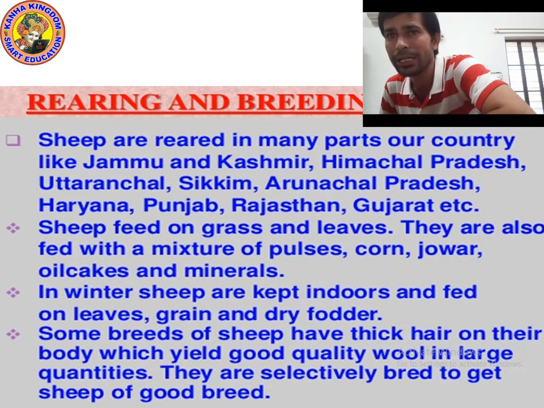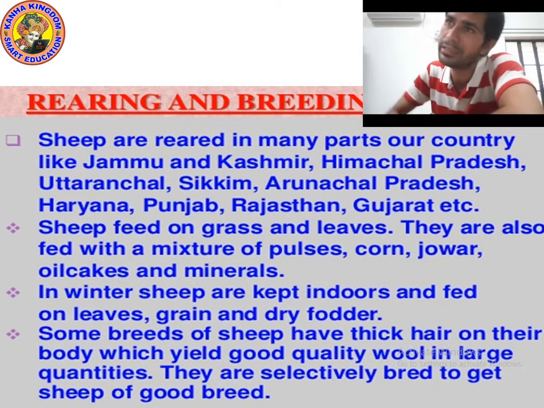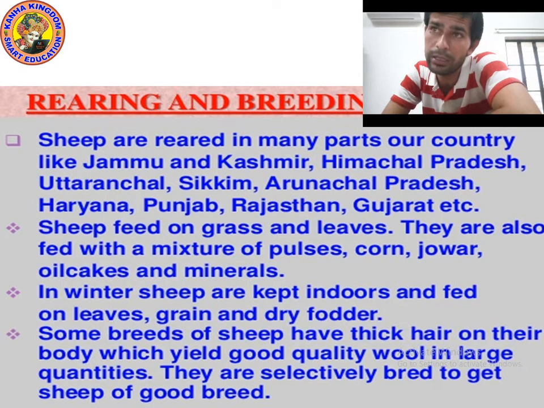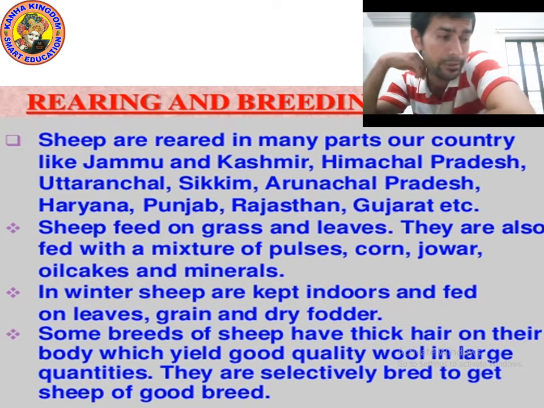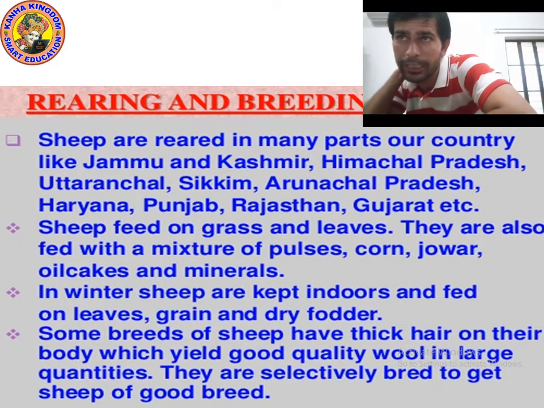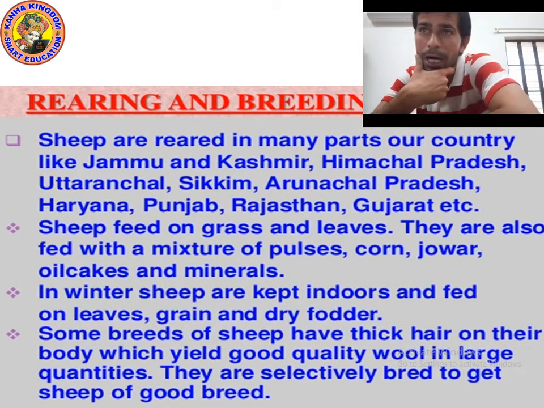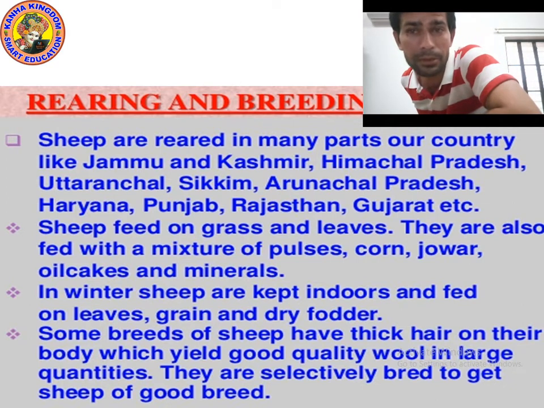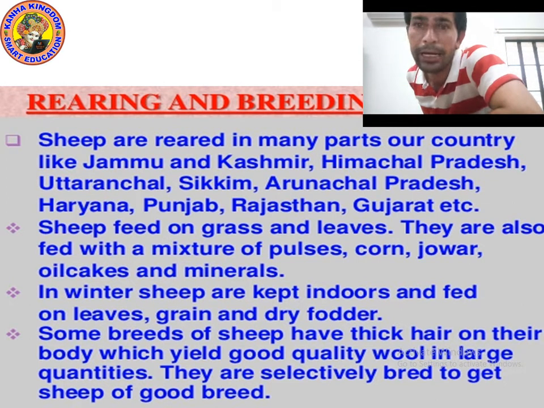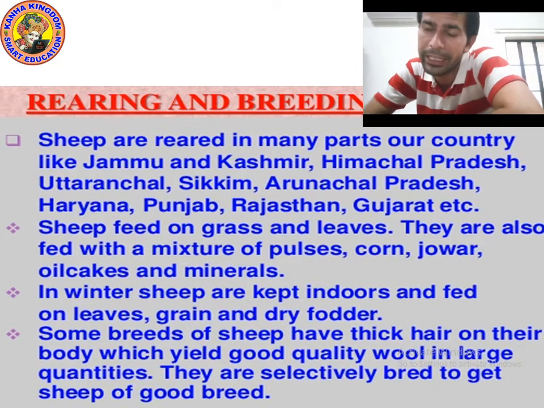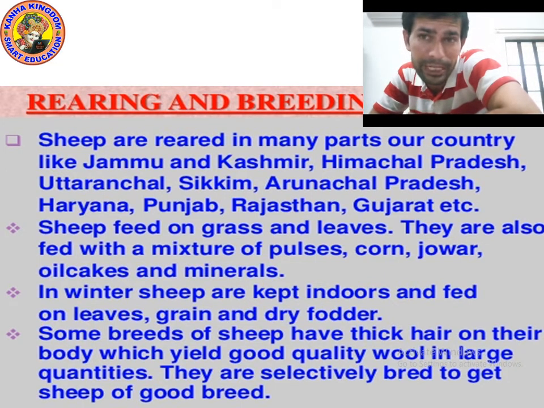Yes. And what does sheep eat? What does sheep feed on? Sheep feed on grass, leaves. Yes. And they also eat a mixture of pulses, corn, jawar, bajra, oil cake and minerals. And in winter, we keep them indoors, and they eat feed of leaves, grain, dry food.